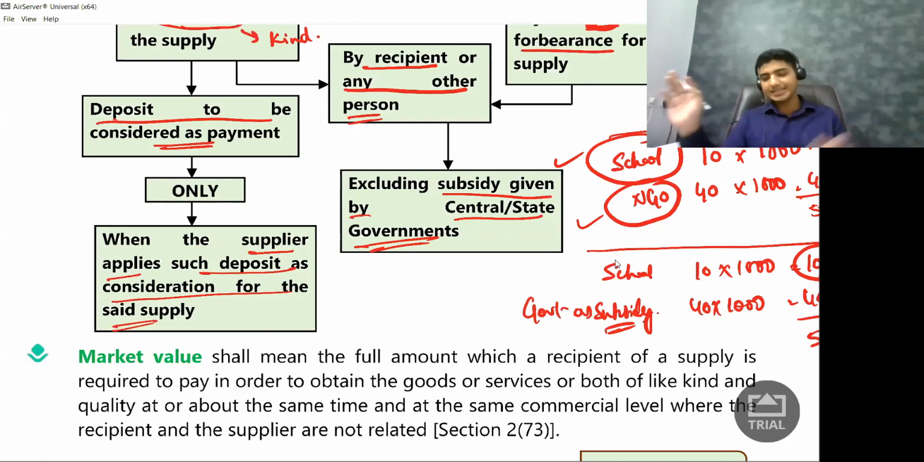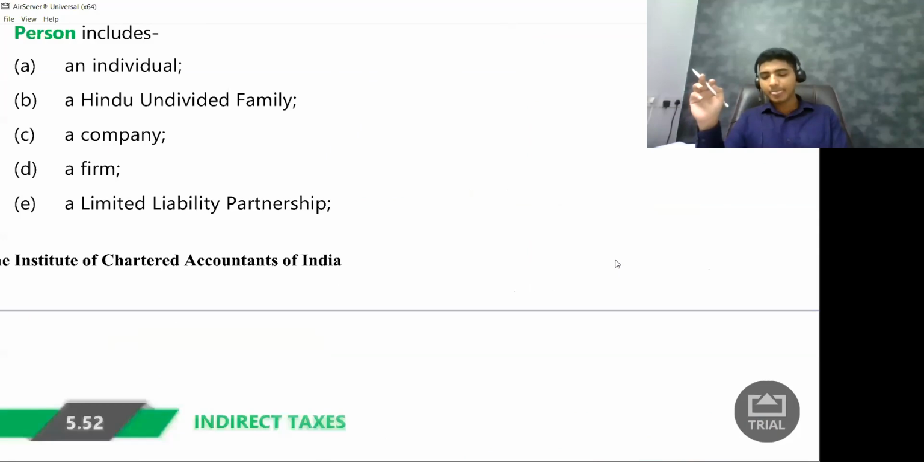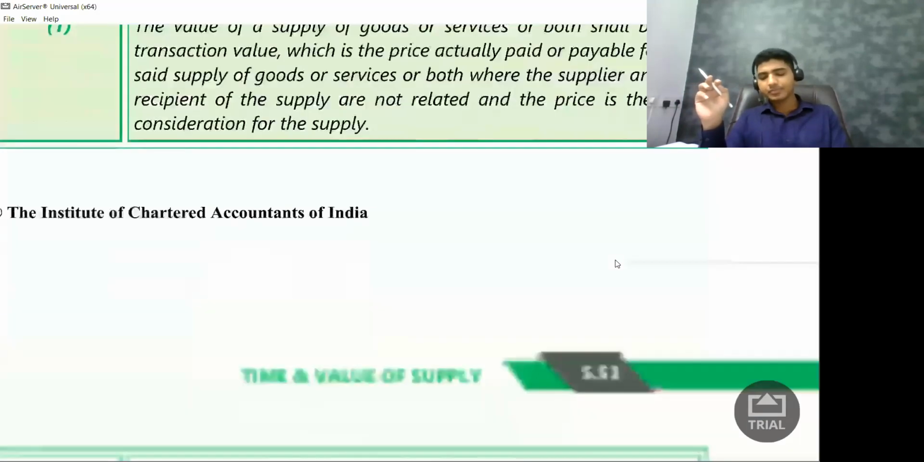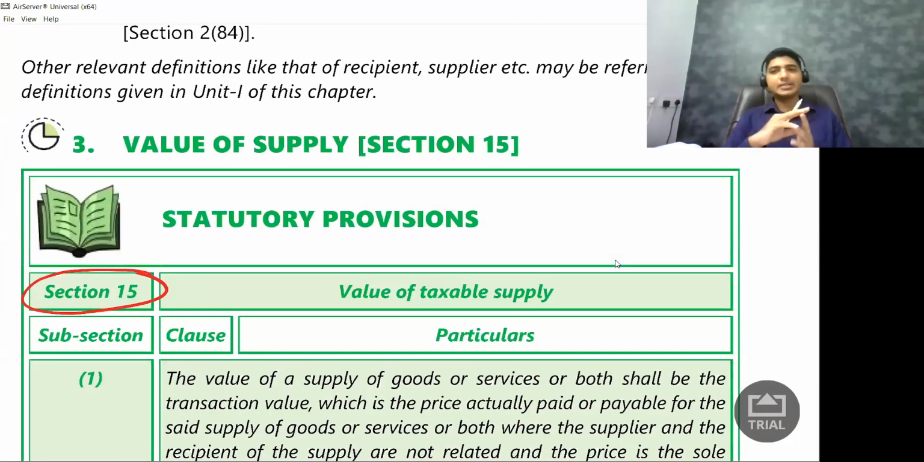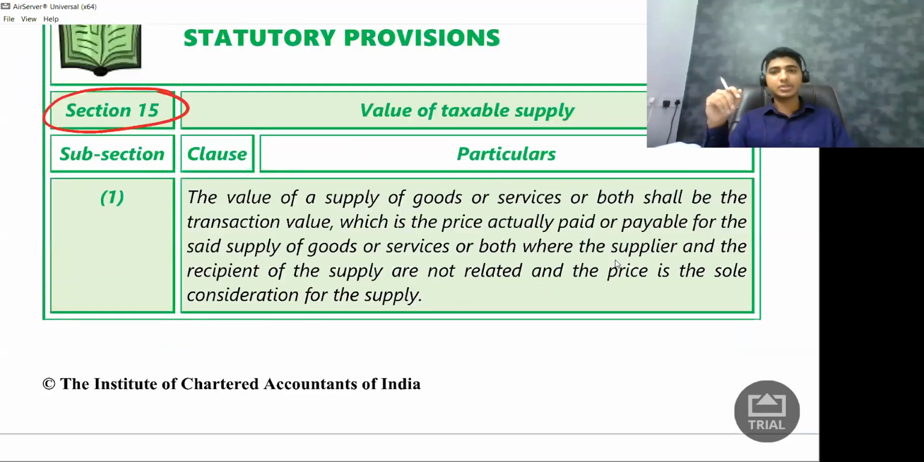Simple thing, that's it. So now we can directly go to section 15. Now actually section 15 is a very vast section. There is so much to learn in this particular section, but at the CA Inter level, or at the very initial level of GST, you don't have to study everything. The very basic thing you have to understand is only half of it. Let's directly jump into the section.